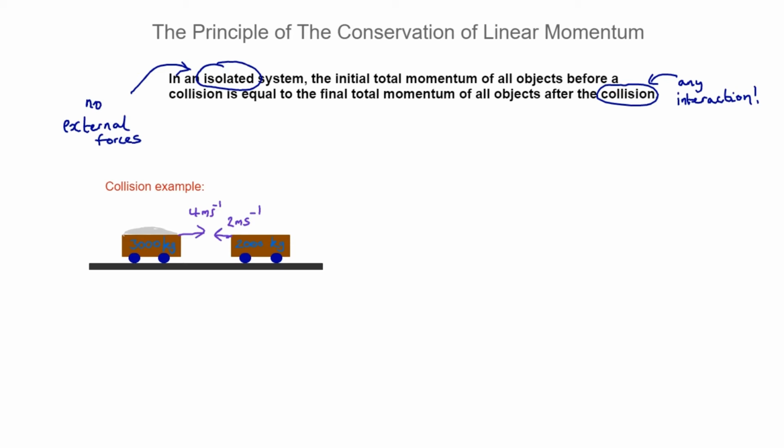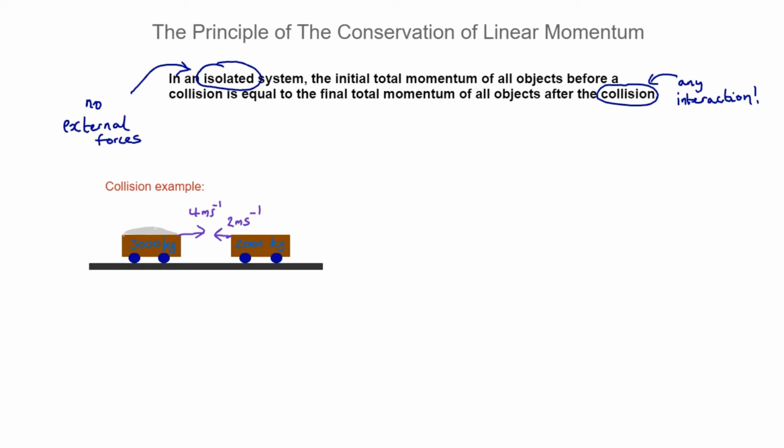Now we can kind of see that when they collide, the left-hand side one is kind of going to overwhelm the right-hand side one. And we're going to assume they link together and move off. But just remember that idea again. If there was friction, their velocities would change. They would slow down before they even connected. So that would change the situation. So no external forces also means no friction. So we're ignoring friction. And you'll find that to be the case in these type of examples. Okay, so let's go for it.